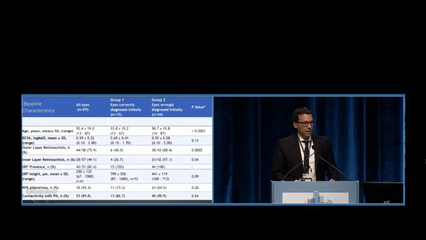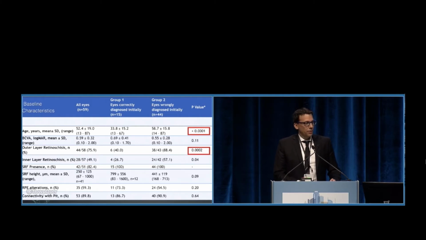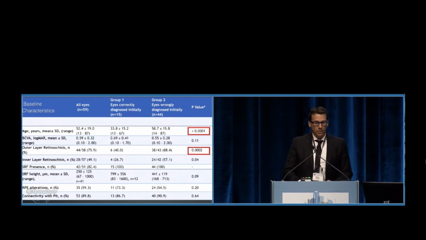Interestingly, when you see baseline characteristics and results, we can see that there was a statistically significant difference: it was age. That is to say that general ophthalmologists and some retina specialists don't realize that optic disc pit can be seen in elderly patients. Another feature on the OCT that was again statistically significant was the outer layer retinoschisis. Interestingly, the optic disc pit connectivity was not statistically significant.